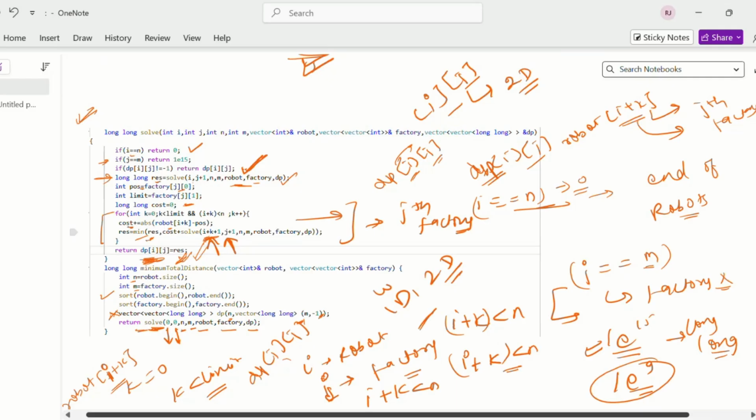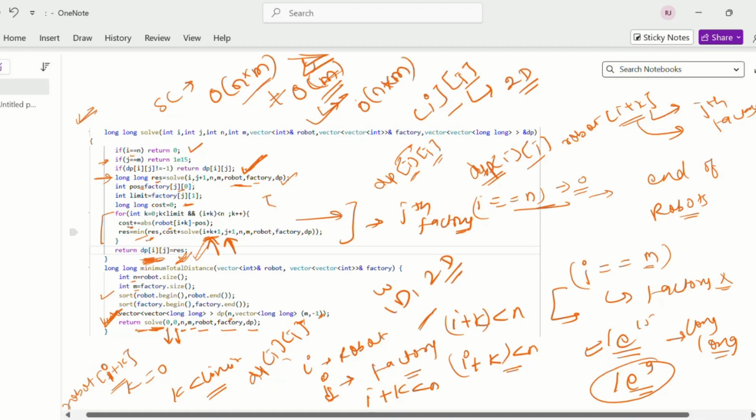So this is the problem. If we check the space complexity, it will be n into m, because we have used this vector. And there will also be big O of m for the recursive stack. But since this is big O of m, it will be less than n into m. So basically the space complexity will be big O of n plus n into m only.